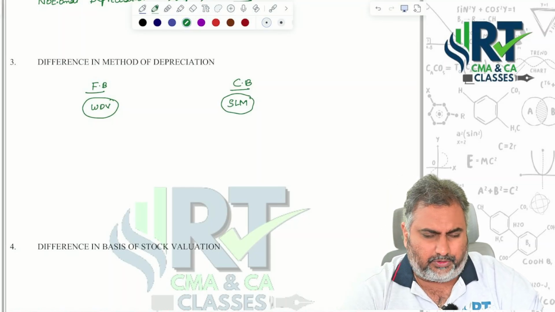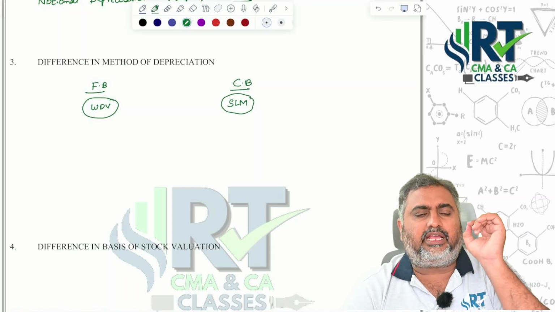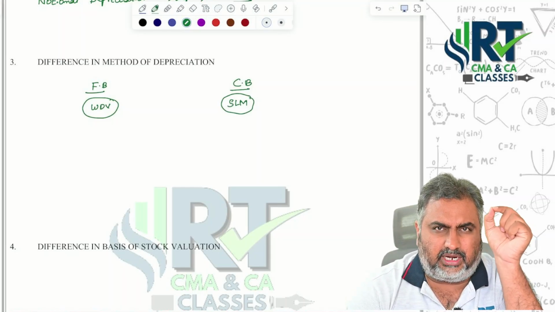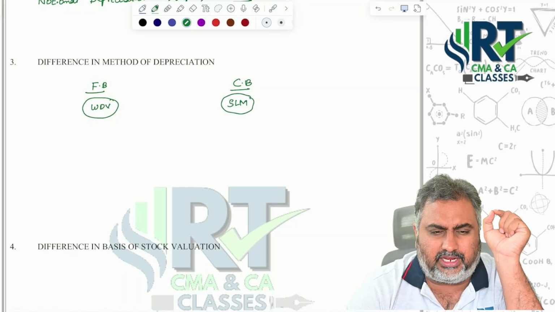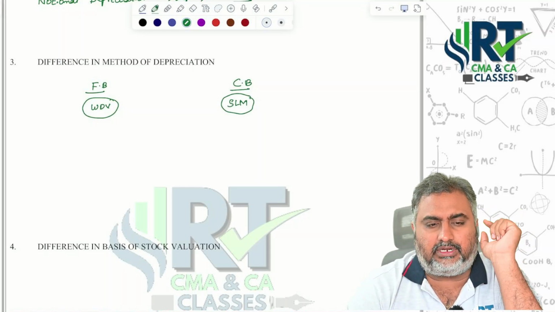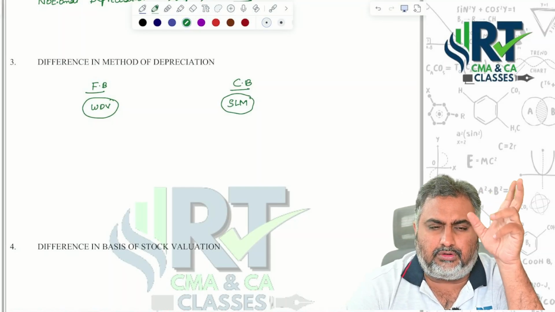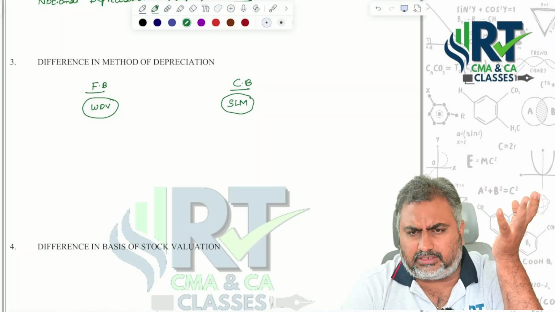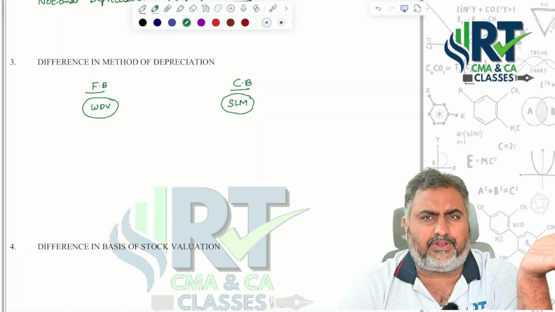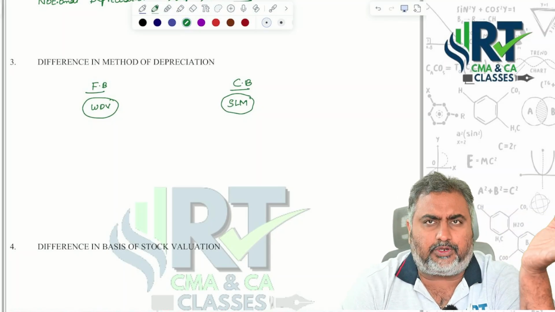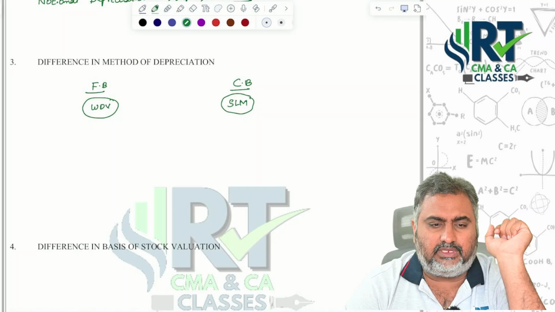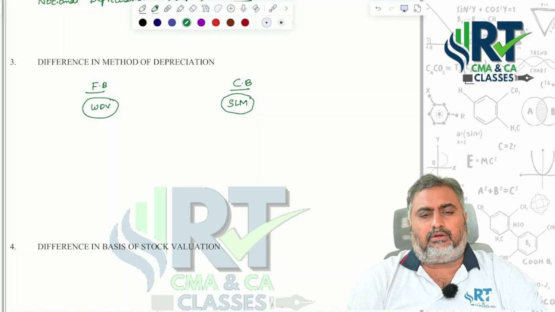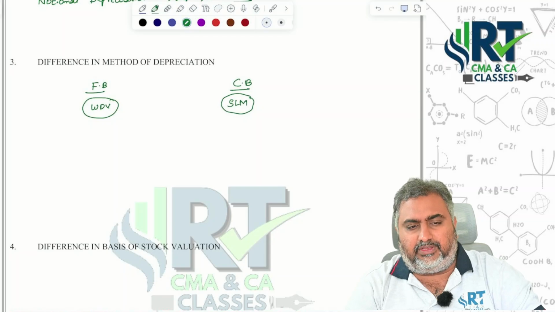If you are aware of accounting standards, they don't recommend valuation of inventory under last in first out for financial reporting purposes. But in cost accounting, they will definitely adopt the last in first out method for inventory valuation.